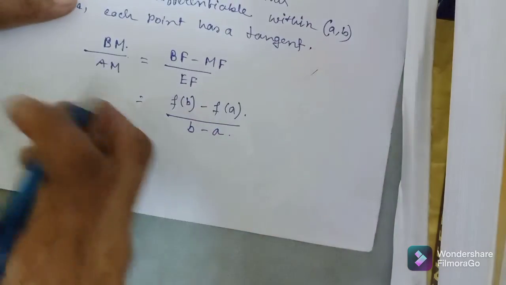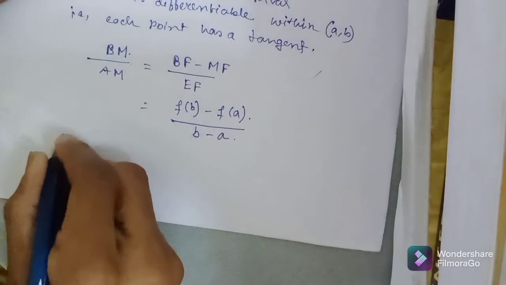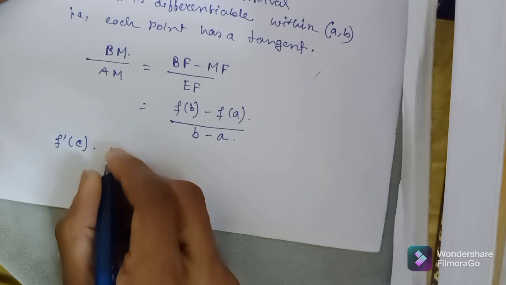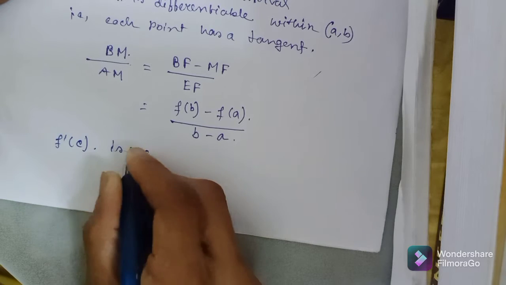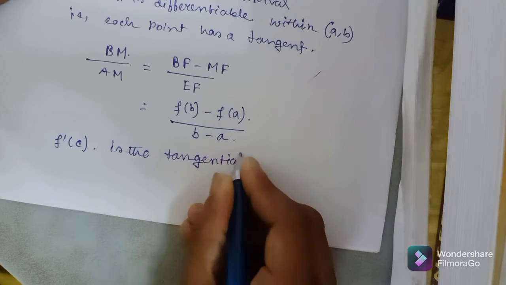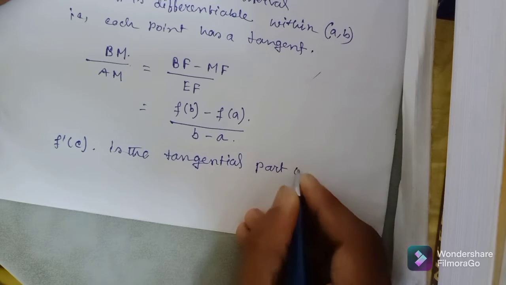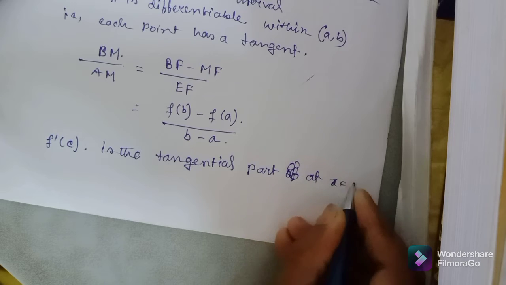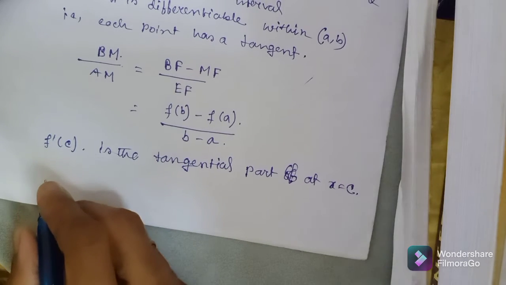Clear? Now we find out that f dash c. What is f dash c? f dash c is the tangential part at x equals to c point.